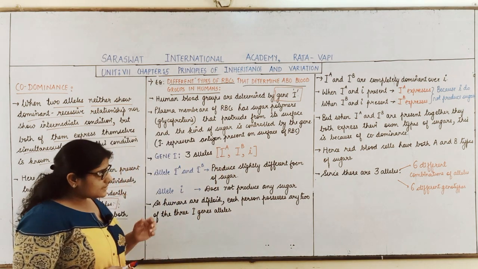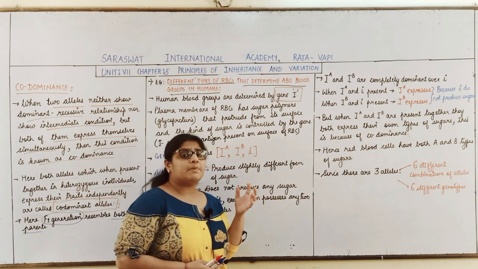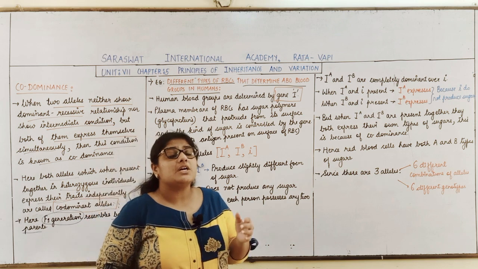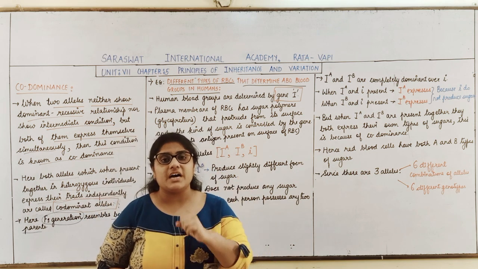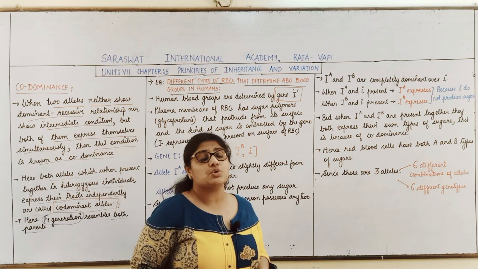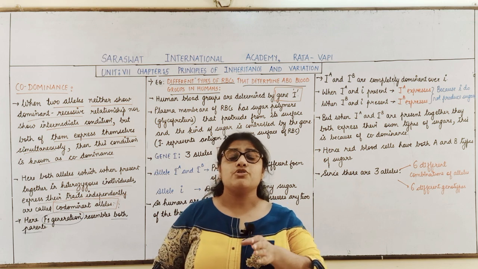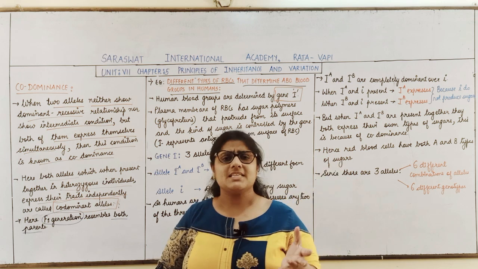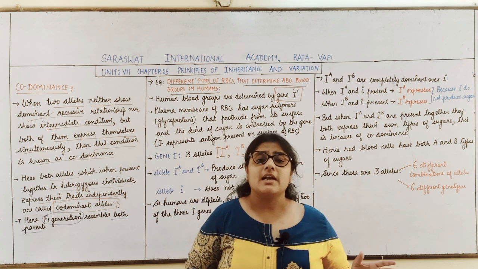Now students, on the surface of the RBCs, that is the plasma membrane of the RBCs, there are sugar polymers. The plasma membrane of the RBCs contains sugar polymers, and these sugar polymers protrude on the outer side of the plasma membrane. Basically the sugar present is a glycoprotein.